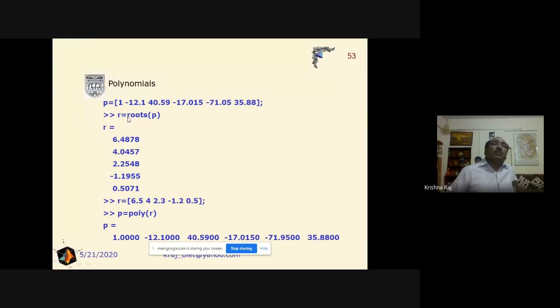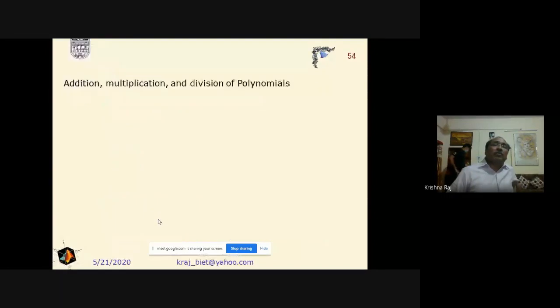Again, we will use this roots command here and we will get the roots. And if the roots are given and we are interested in the polynomial, then naturally we will write the command poly, then the values of the roots, and the roots are described in terms of a vector.